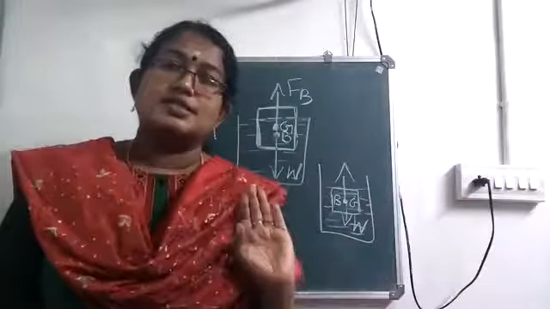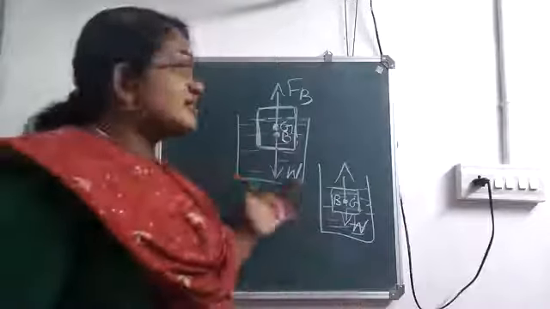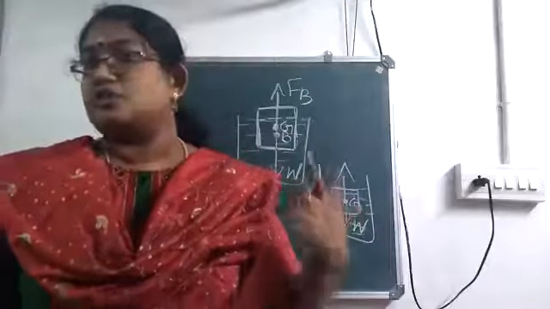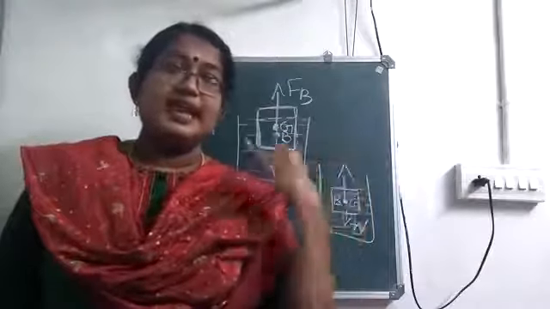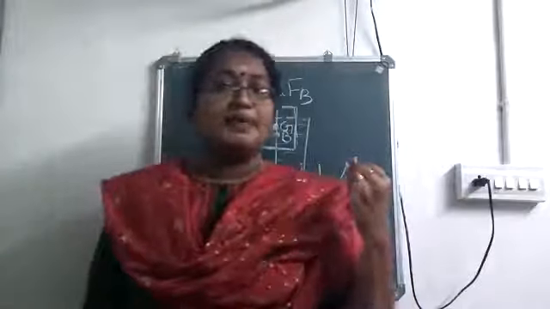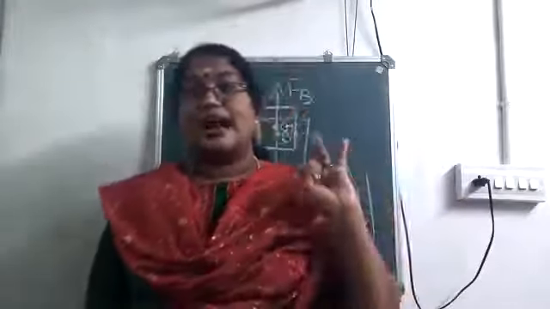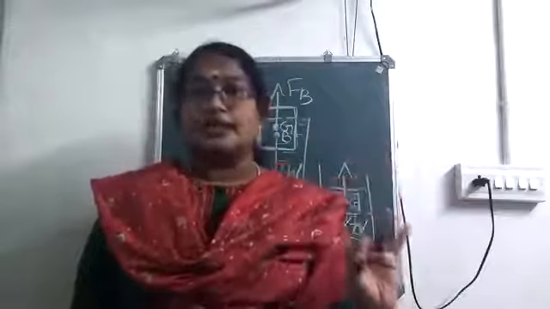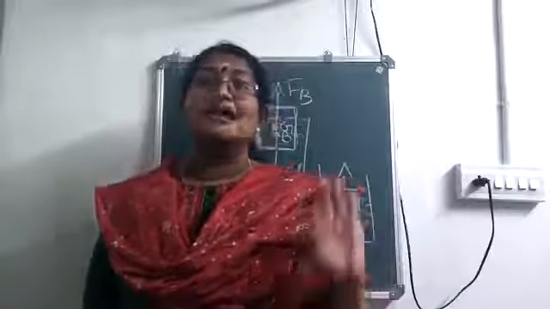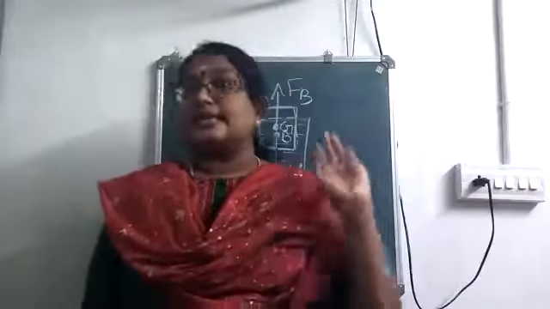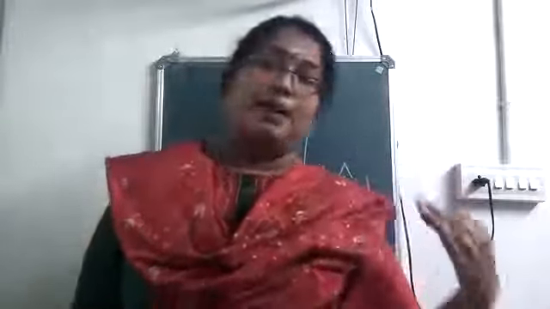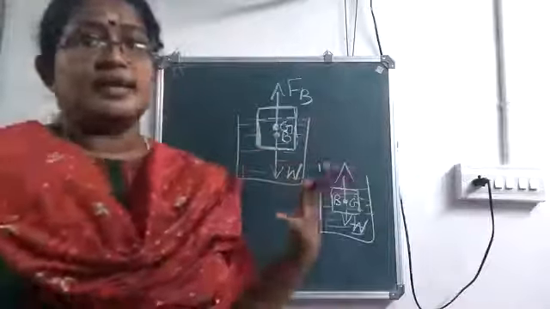So is it clear? We have discussed three characteristic features of upthrust or buoyant force. So study those 3 points thoroughly and understand the explanations. These 3 points are very important. So which are they? First one, larger the volume of the immersed part, larger will be the upthrust. Then greater the density of the liquid, greater is the upthrust. Upthrust always acts along the center of buoyancy, that is the center of gravity of the immersed part of the body.